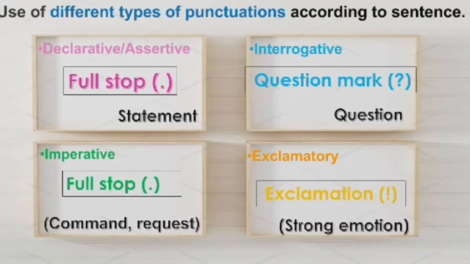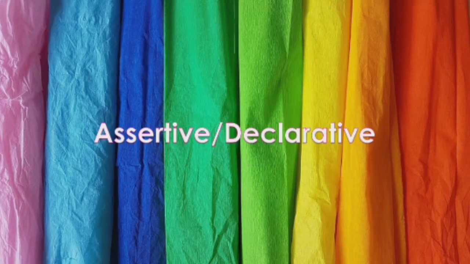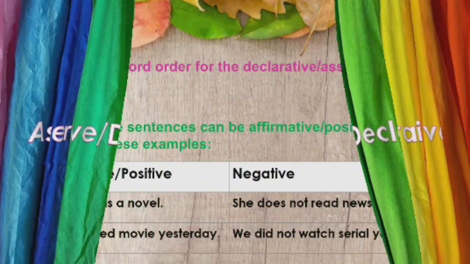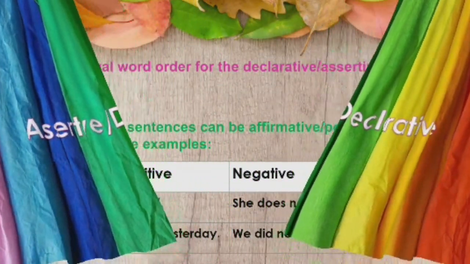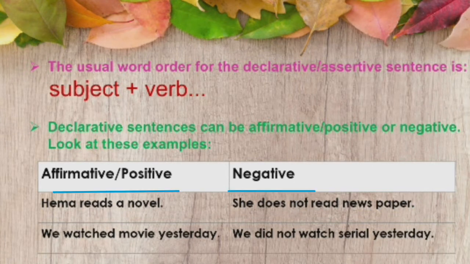Now let us understand all the different types of sentences one by one. Let's start with the first one, that is assertive or declarative sentences. The usual word order for a declarative or assertive sentence is subject plus verb. Assertive sentences are of two types, affirmative and negative. We also call affirmative sentences positive.